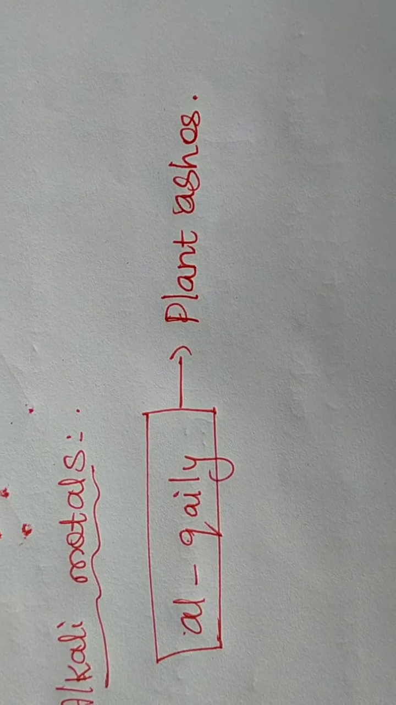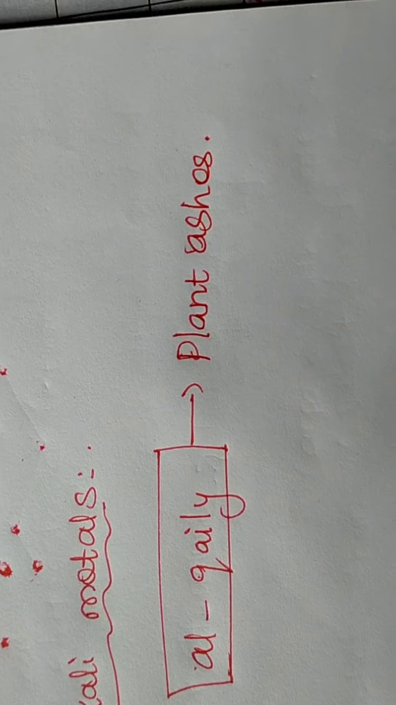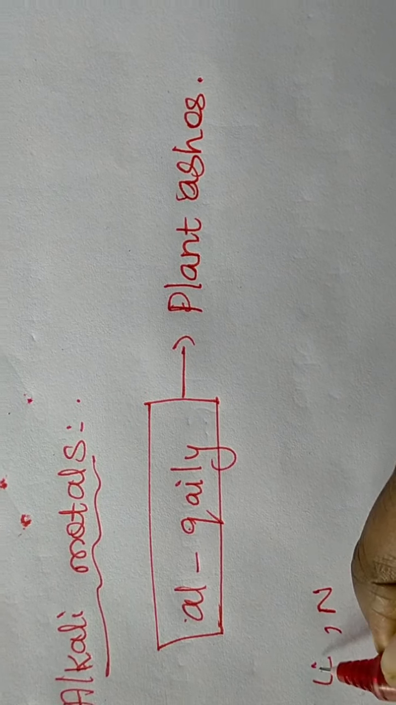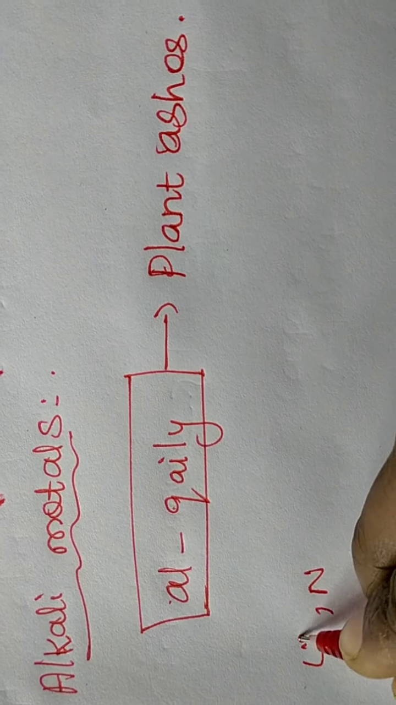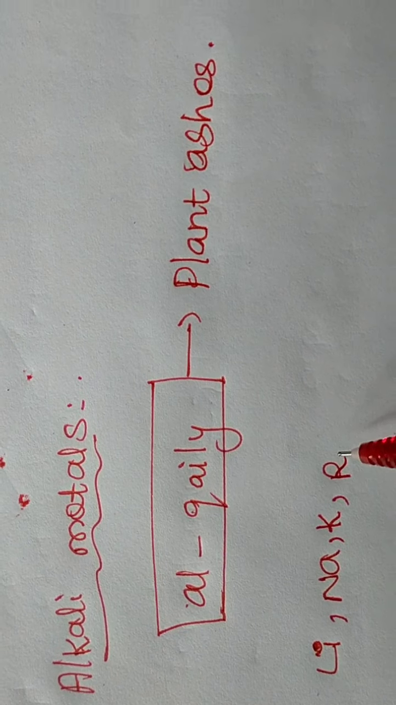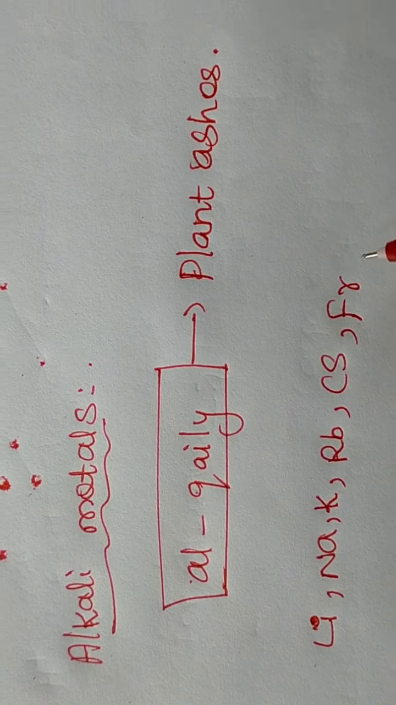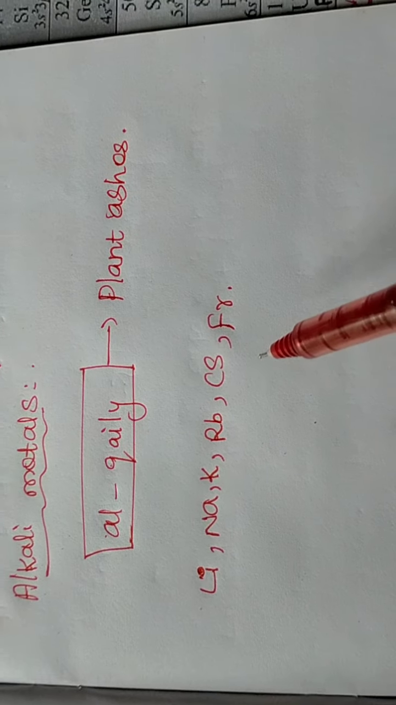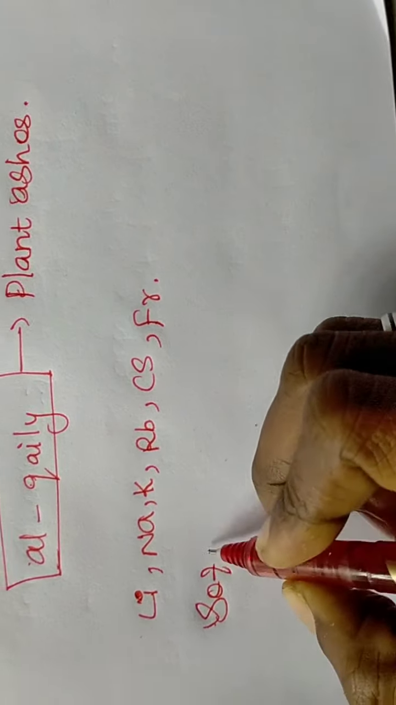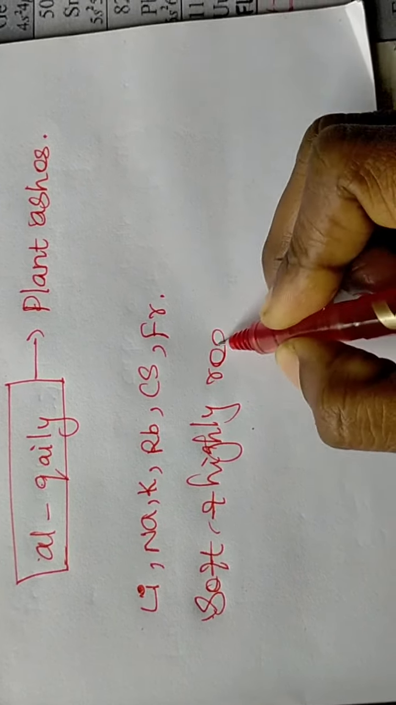In the alkali metals, one of the elements is potassium. So what is the list of elements in the alkali metals? Lithium, sodium, potassium, rubidium, cesium and francium. These metals are generally soft and highly reactive.